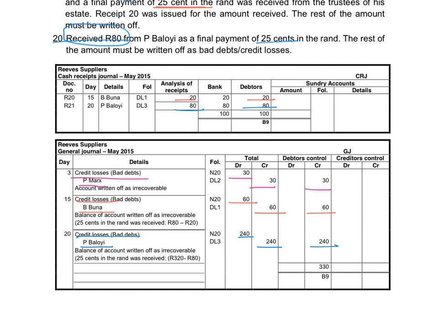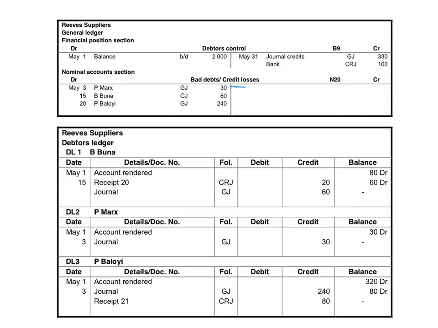So in the general ledger, we will show bank debit, debtors credit, and we will show that the debtors control account will be credited with 330 Rand. Debtors control had a balance on the debit side. The journal credits taken from the general journal, the total amount is 330, so we decrease the debtors control with 330. That is the total amount that's written off from 3 debtors that didn't pay their accounts. In the cash receipts journal, the total amount received was 100 Rand.